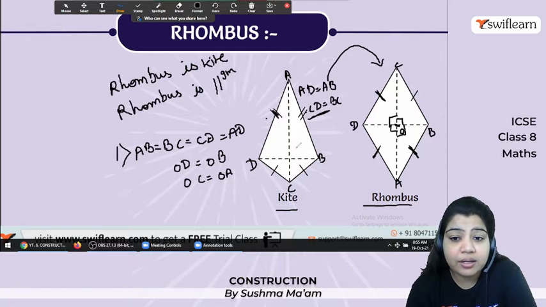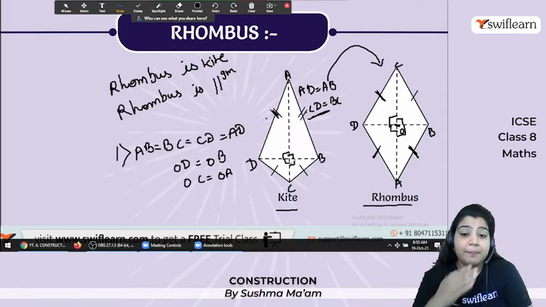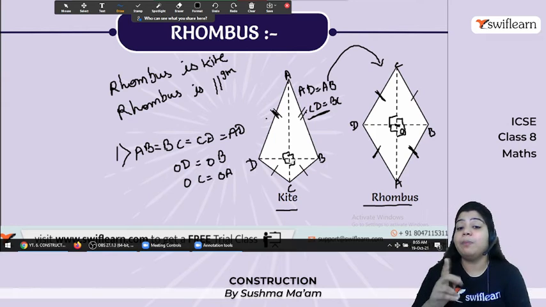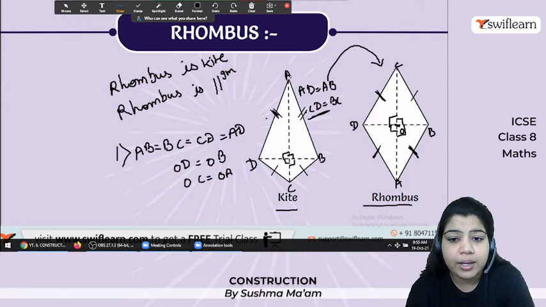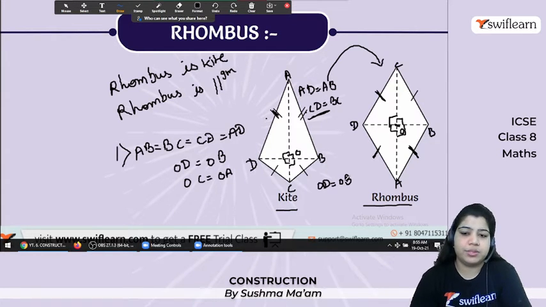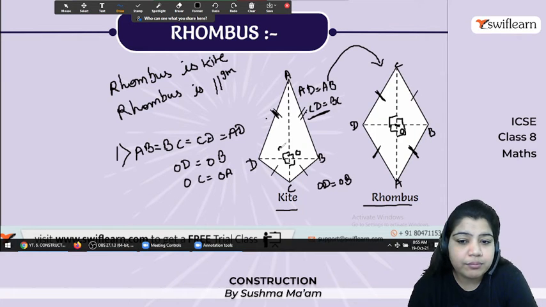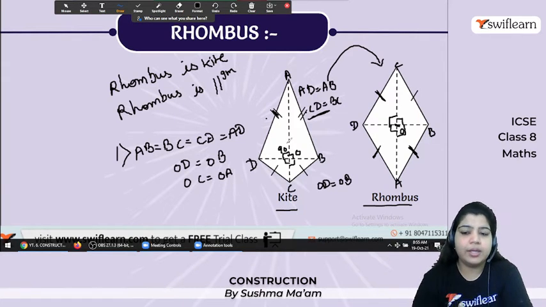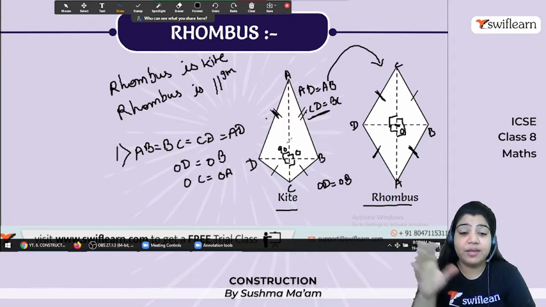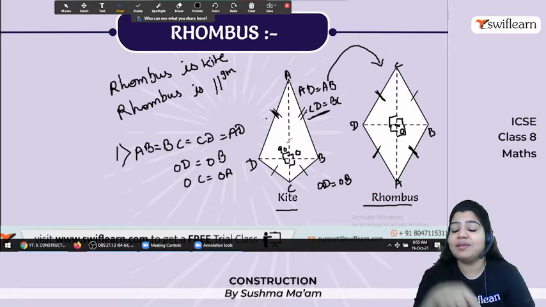Okay, and here the diagonals are also perpendicular. Okay, perpendicular. बट ये बाइसेक्ट नहीं, परपेंडिकुलर ड्रॉ कर रहा है बट दे आर नॉट बाइसेक्टिंग ईच अदर. एक डायगोनल तो बाइसेक्ट हो रहा है बट नॉट द अदर वन. So here if I take O, so OD equals to OB, but OA is not equal to OC. Okay, and here that's perpendicular. Okay, so that's why some of the properties of kite come under the rhombus. So इसलिए kite is not a rhombus, but rhombus is a kite.